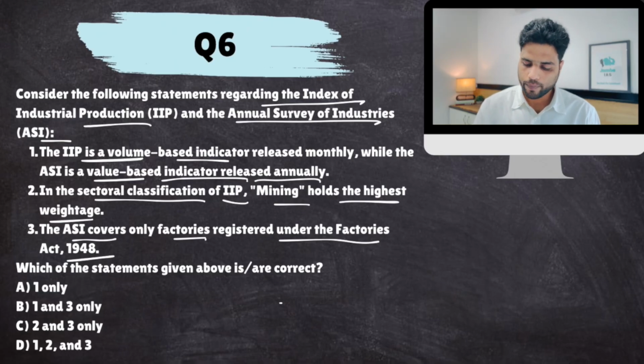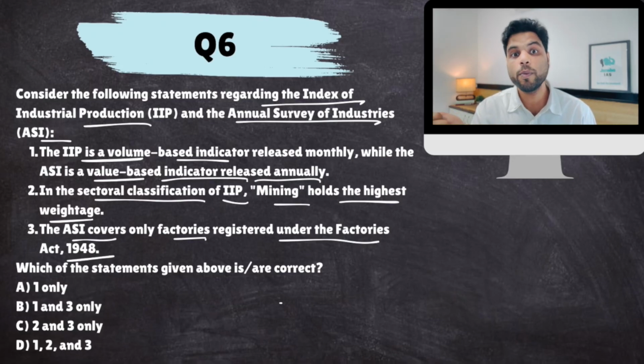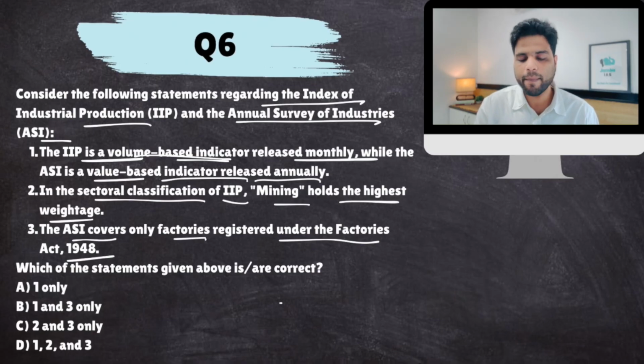Okay, now look. Index of industrial production measures industrial volume of production. So it will measure that this industry produced 1,000 pens. It won't measure the price of these pens or the value of production. So each pen costs 10 rupees, so the value of pens produced would be 10,000. IIP would measure 1,000 pens, not 10,000 rupees. That would be value based. It is a volume based indicator and it is released every month.